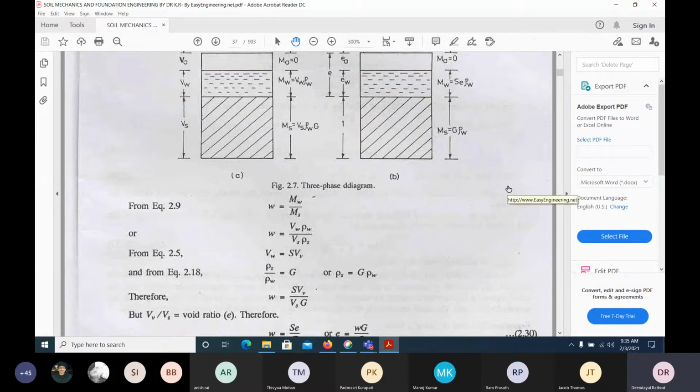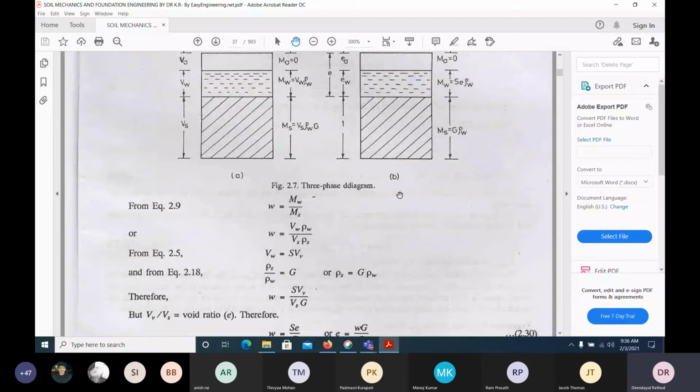Mass of water by mass of solids. How can we write the mass of the water? Volume of water into density of water. That's what it is written. This one can be written as volume of solid into density of solids. Okay. So how can we write from this equation? Volume of water can be, what is the definition of degree of saturation?